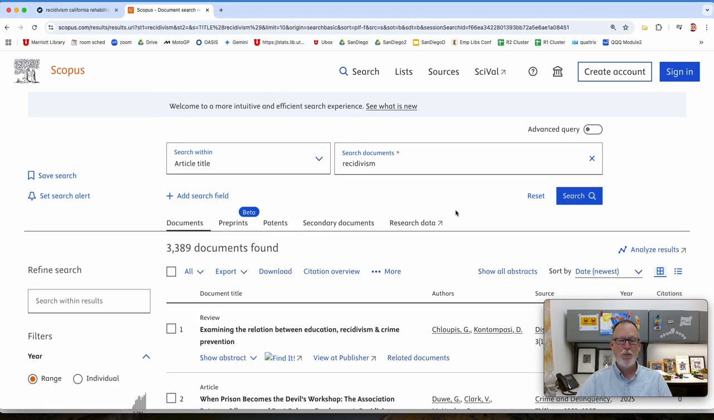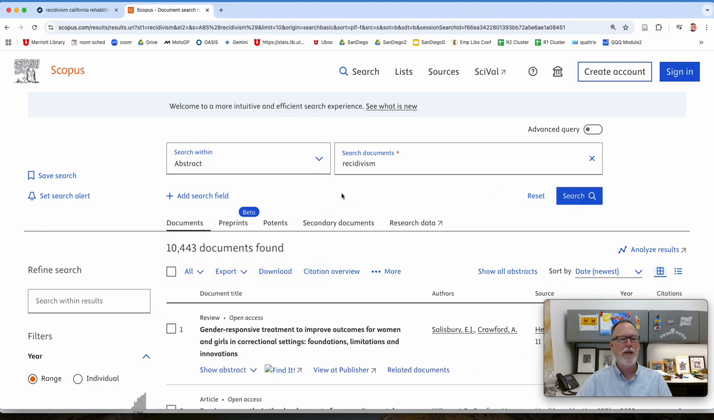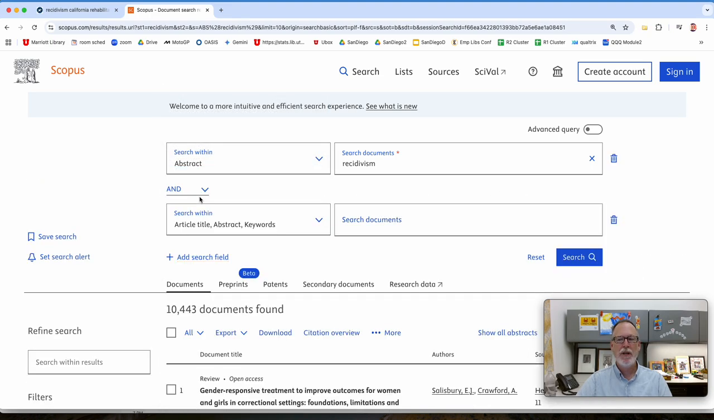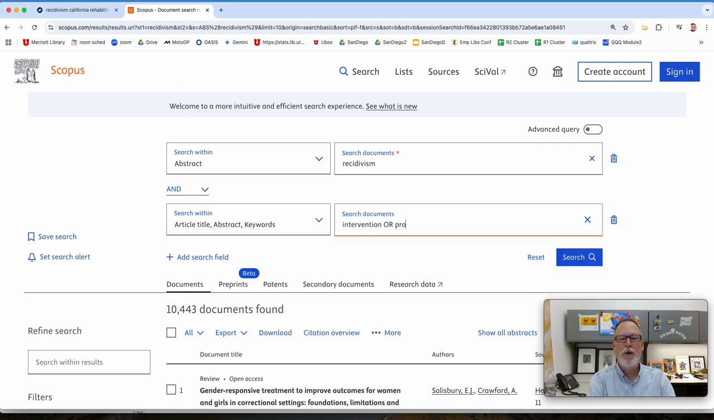Ooh, 3,000. That's a good body to look from. I'm going to back out to the abstract, though. I don't want to lose it. Then I'm going to add a search field. And on this one, I'm going to do intervention or program or rehabilitative. Maybe like rehabilitation. Or I could just do rehabilitative program.